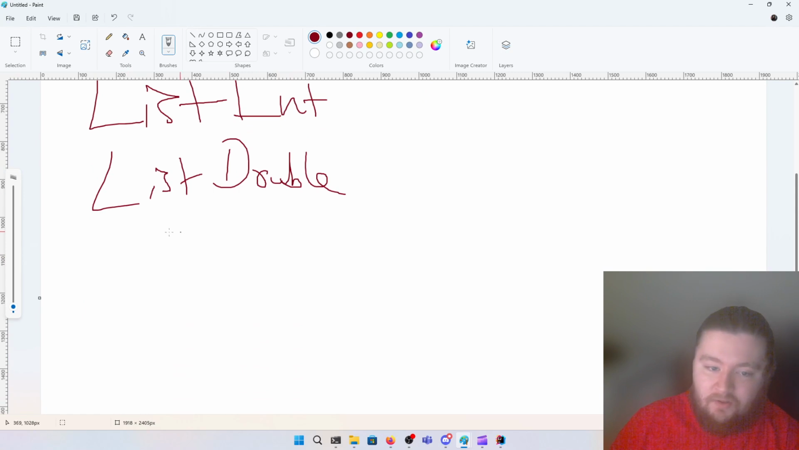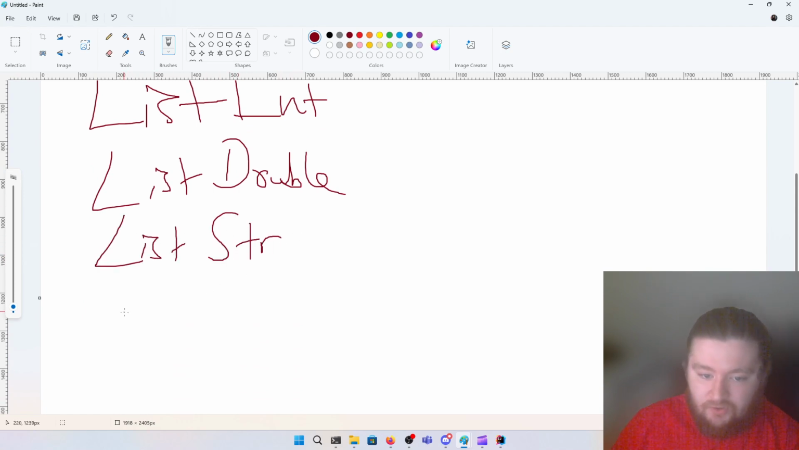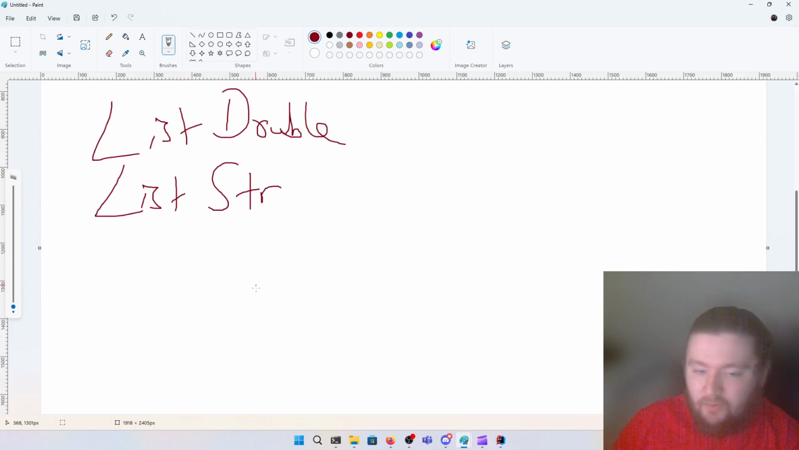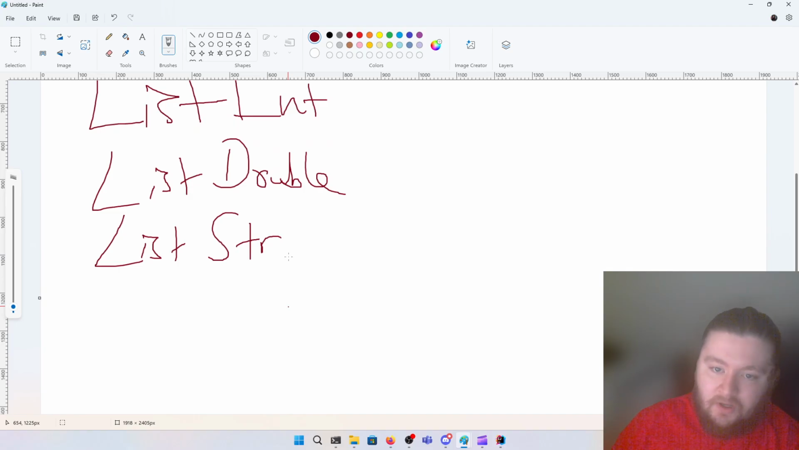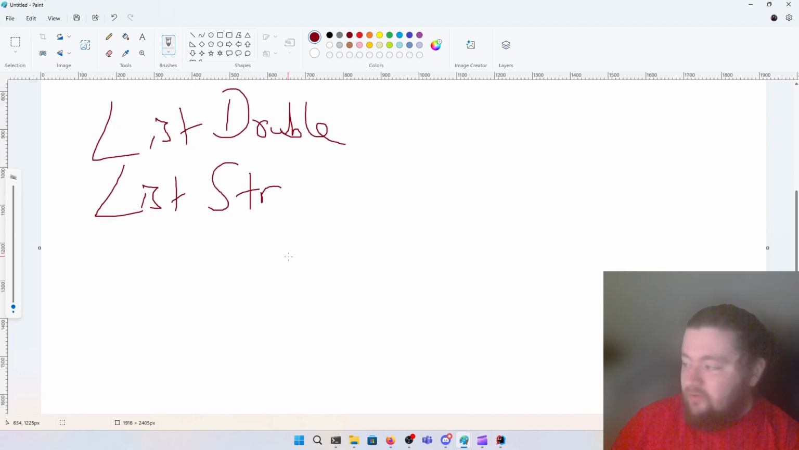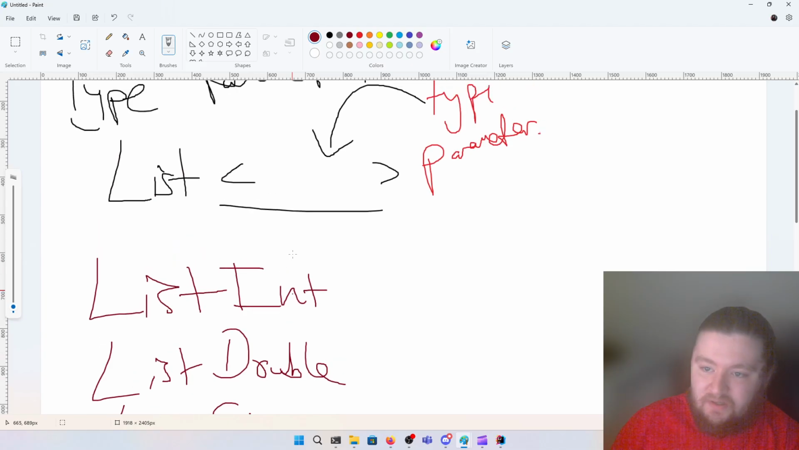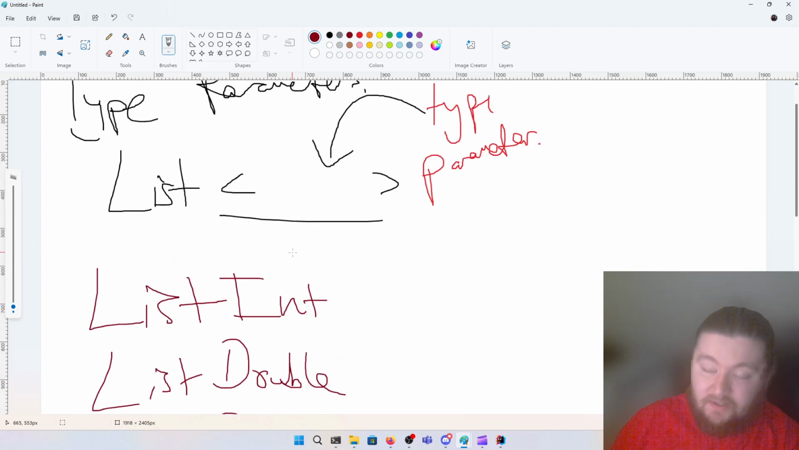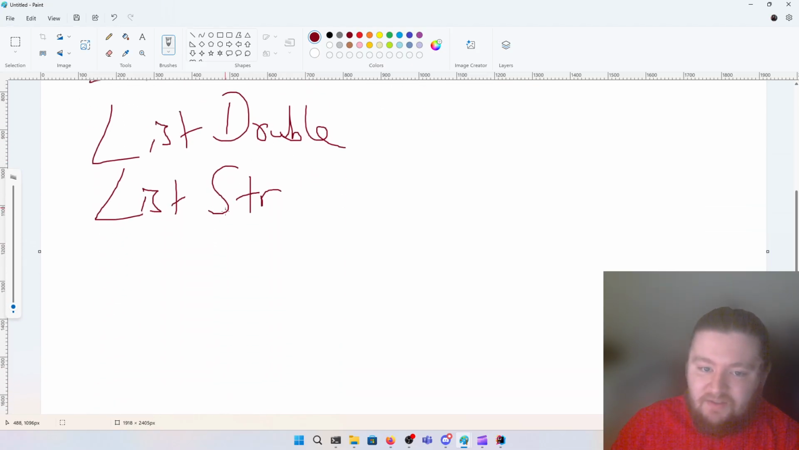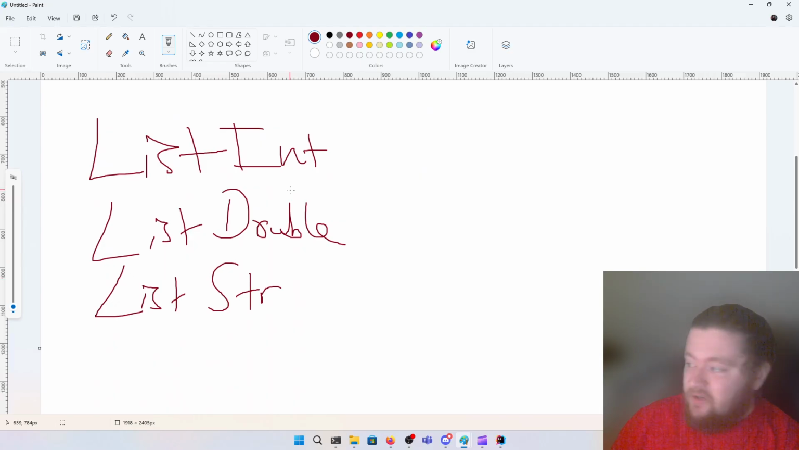Alright, you make another one. Then you want another one for strings. So, list string. Okay, you make another one. Then you make one for booleans, and you make one for chars. You make one for other lists, like you have a list of lists, and you make one for arrays. And well, the problem is there's countably infinitely many types we can have. Okay, that's not entirely true. There is a limit, but making this many instances of all of them is just ridiculous.